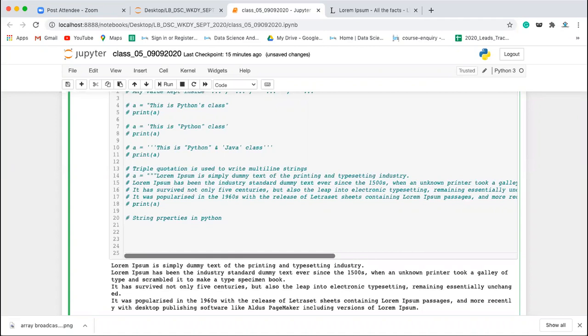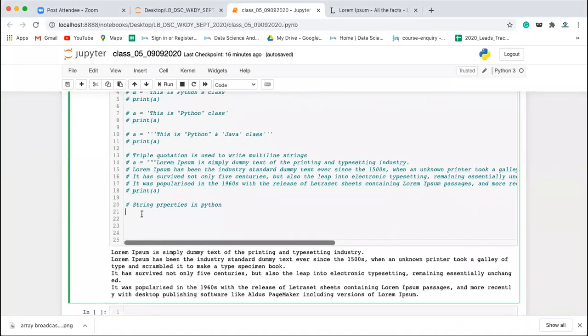What properties do we have of strings? Strings are basically a kind of data which is used a lot while writing programs. So we use strings a lot. First of all, let's see what the properties are.